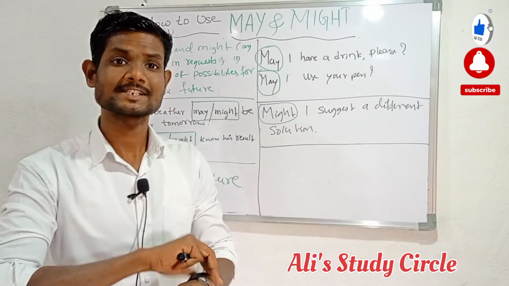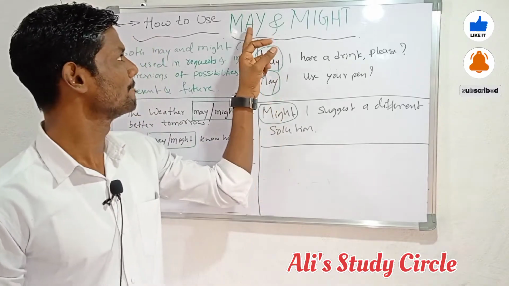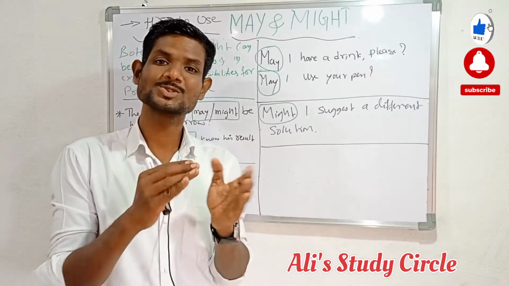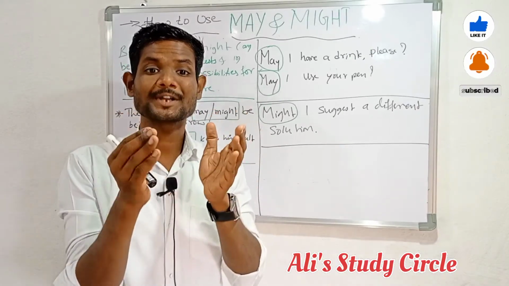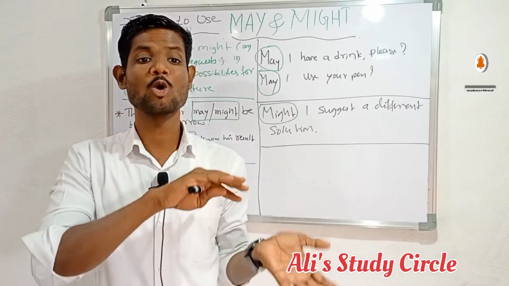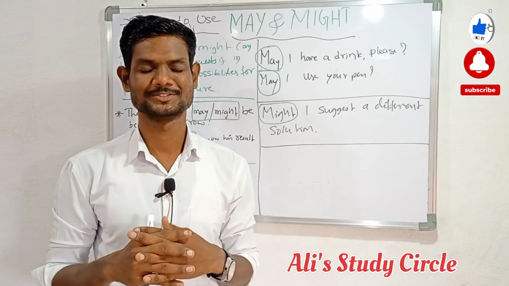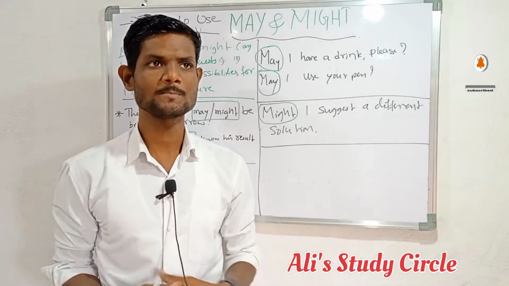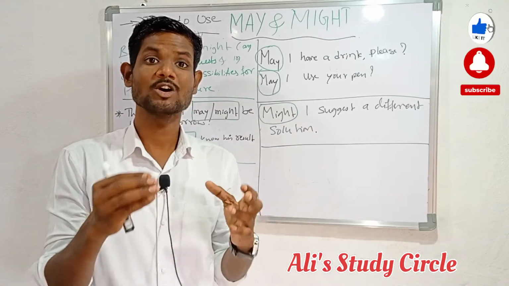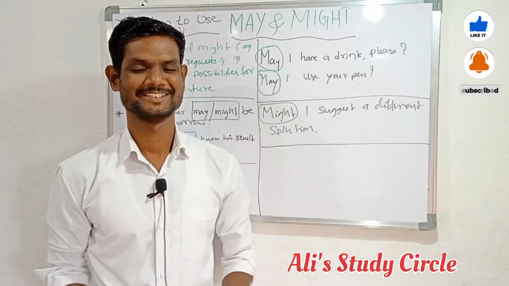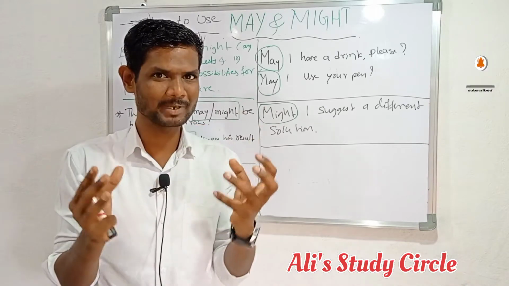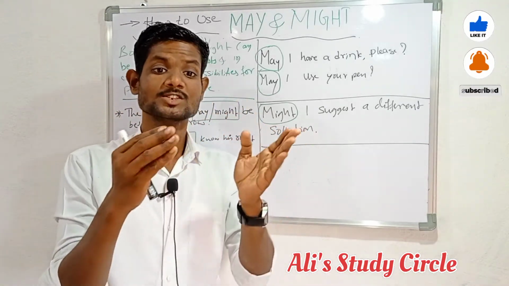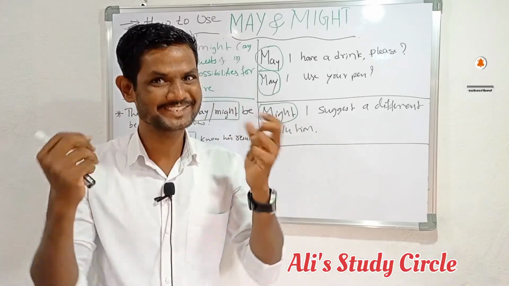So let's start with the first, may. May is used to ask permission in a more formal way. Look here. For example, may I have a drink, please? May I have a drink, please? Or another one, may I use your pen, please?